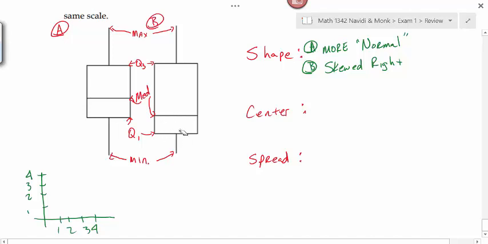That means that most of my data is going to be down here at the low end, and then it spreads out at the high end where that long tail is. Does that make sense? It's easier to see if you change that vertical shape to a horizontal shape, because then you can tell the left and right. If you want a key to help you remember it, top goes with right, bottom goes with left.